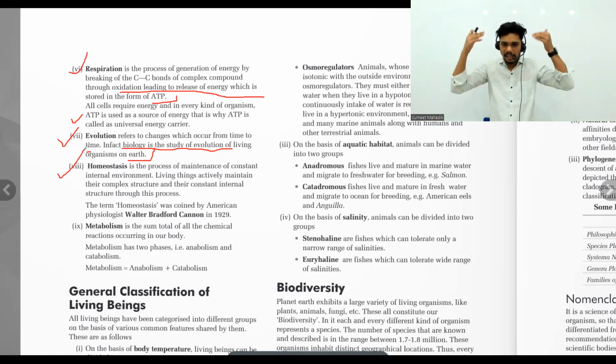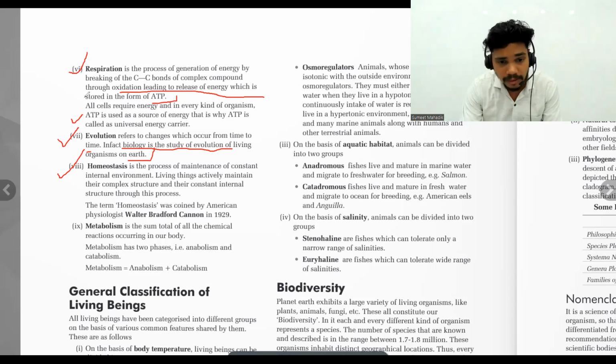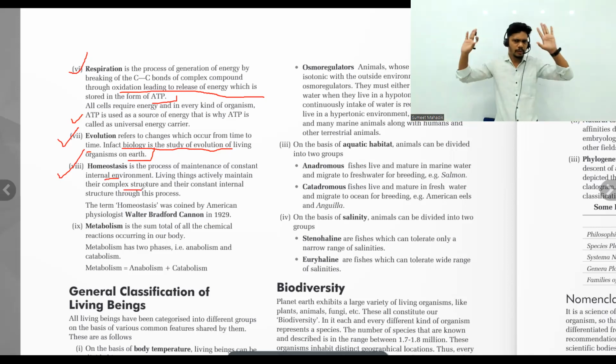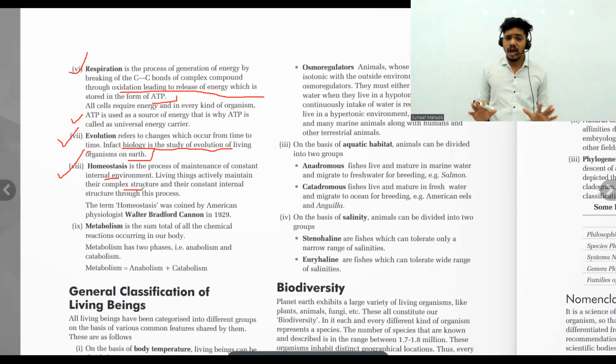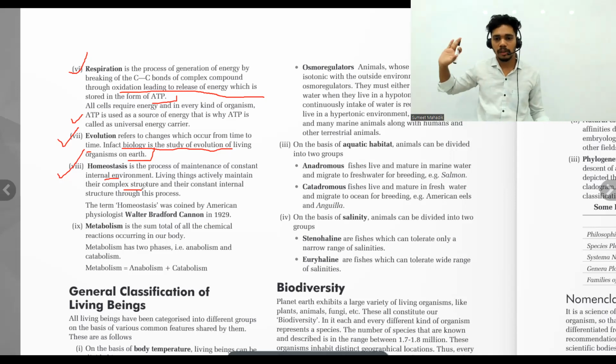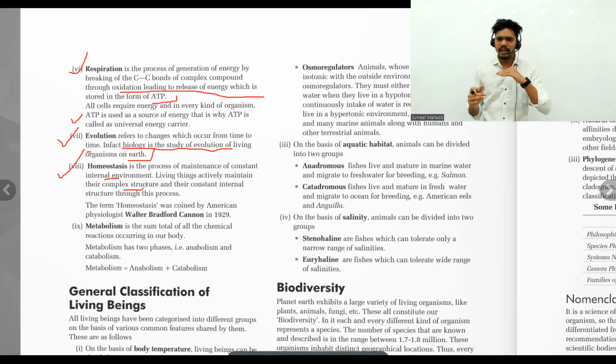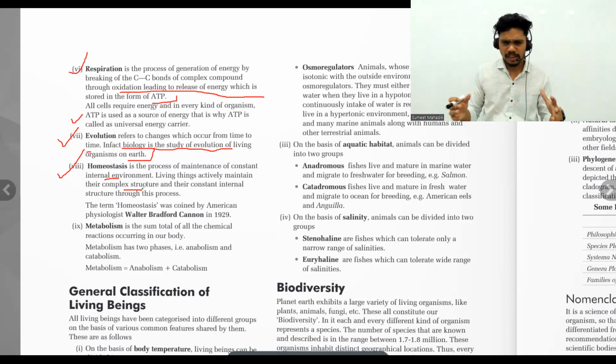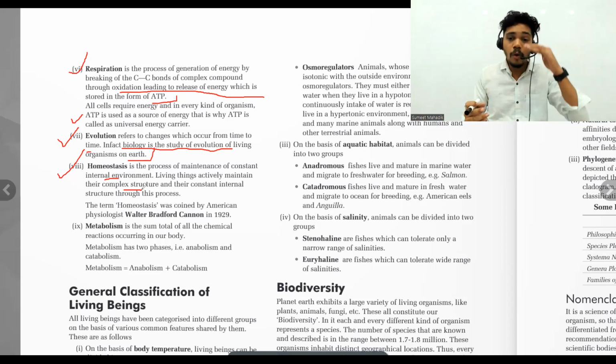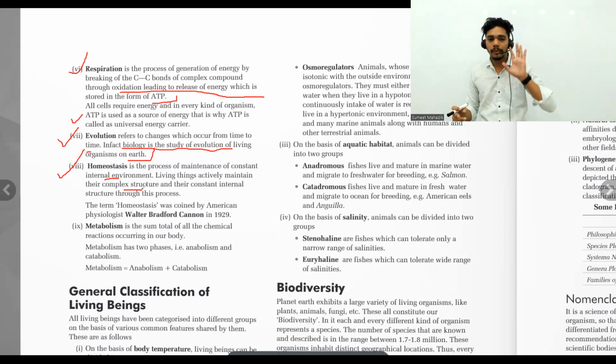Okay, now the term homeostasis. Homeostasis is controlling the inner environment. So it is a process of maintenance of the constant internal environment. Living things actually maintain complex structure. Our body temperature is what in human beings? 37 plus minus, it can vary, but it has to be maintained inside the body. Whatever the environmental temperature, we are not bothered about that, but that is impacting on the cell, right? In winter, our body internal temperature is quite different. In summer, the body's internal temperature is trying to be maintained at the level, right? That's why पसीना आ जाता है, ये सब चीजें हो जाती है, adjust कर रहे हैं हम लोग, right? So that is homeostasis, that is the internal environmental process.